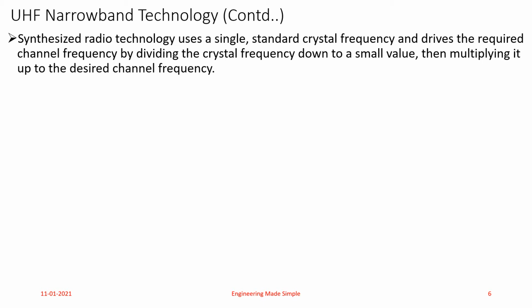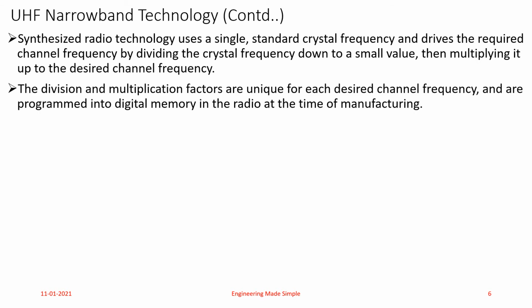So basically in synthesized radio technology, a crystal gives a standard frequency value, and after certain mathematical manipulation that frequency value can be used to compute the desired channel frequency, and the crystal is used to generate this particular frequency. That's the reason it is known as synthesized radio technology, because the frequency is synthesized or generated over here.